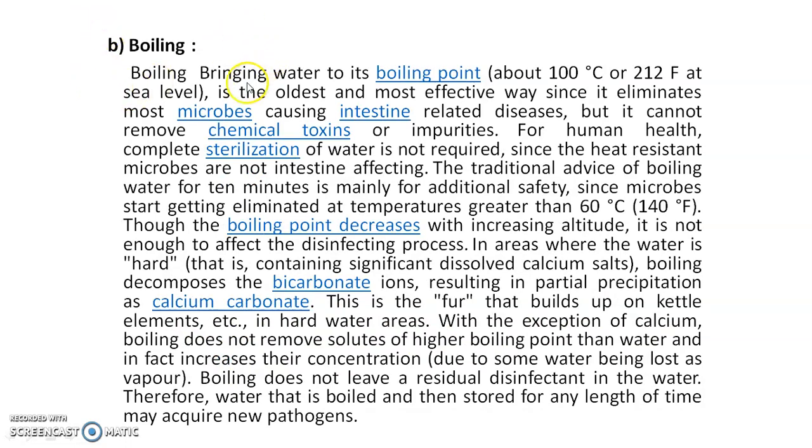Then boiling. Bringing water to its boiling point, about 100 degrees Celsius or 212 degrees Fahrenheit at sea level, is the oldest and most effective way, since it eliminates most microbes causing intestine related diseases, but it cannot remove chemical toxins or impurities harmful for human health. Complete sterilization of the water is not required, since heat resistant microbes are not intestine affecting. The traditional advice of boiling water for 10 minutes is mainly for additional safety, since microbes start getting eliminated at temperatures greater than 60 degrees Celsius, 140 degrees Fahrenheit, though the boiling point decreases with increasing altitude.